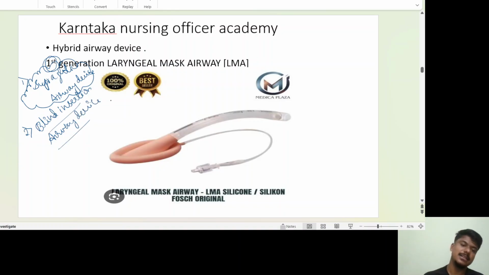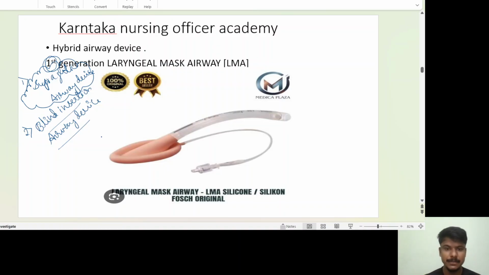So, blind insertion airway device. It means that in the process of insertion of the LMA, we won't use any visualization scope. Laryngoscope is not used. Bronchoscope is not used. We won't use any visualization. Just blindly we're going to insert the LMA.